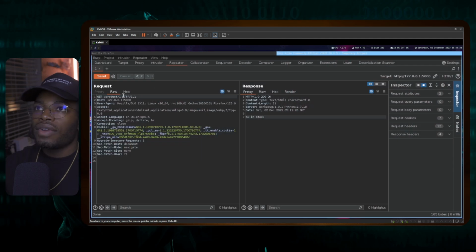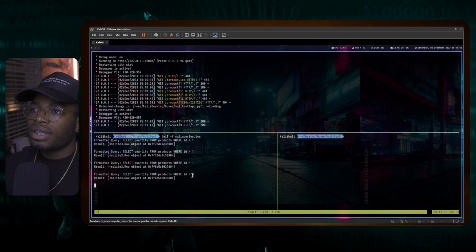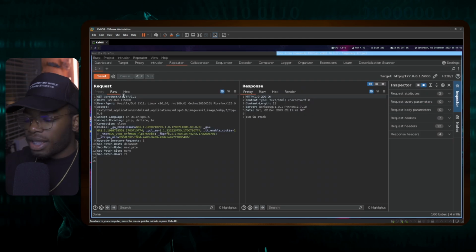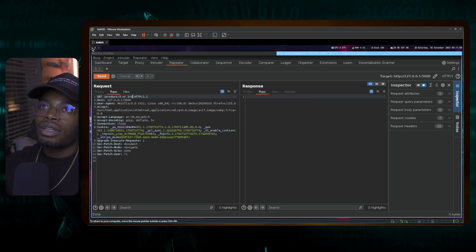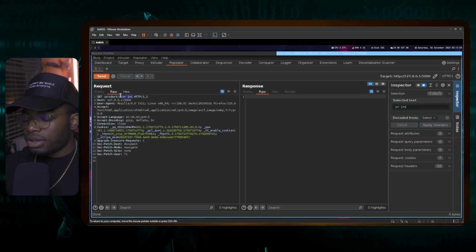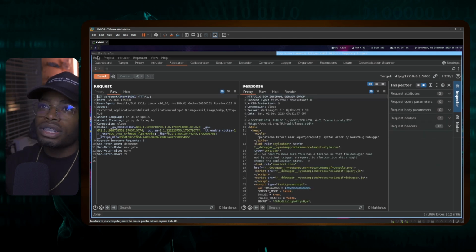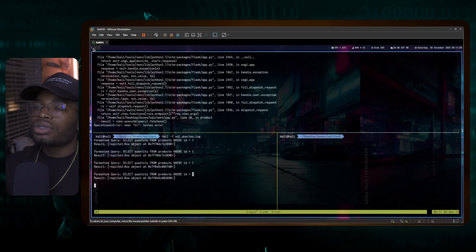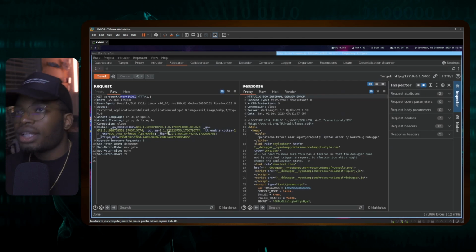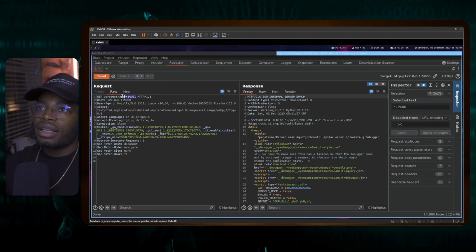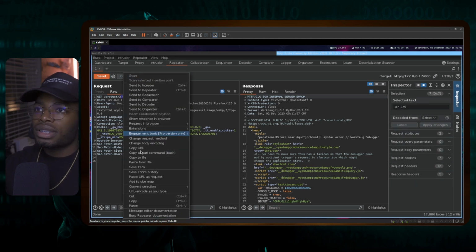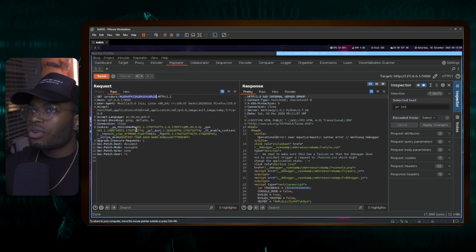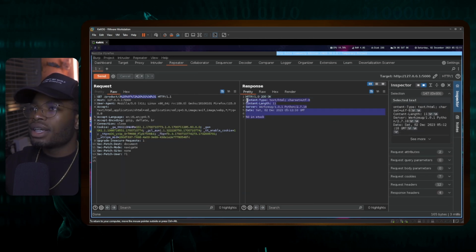ID equals 1 ran. Let's try a different thing just to show you guys that we're actually logging this. We ran 3, and can we say or 1 equals 1? Is that actually going to log? I don't know. That just hung. Is it because we didn't encode this? We got an internal server error. It doesn't want that sort of encoding, I guess. Let me remove this and convert all characters and then serve this.